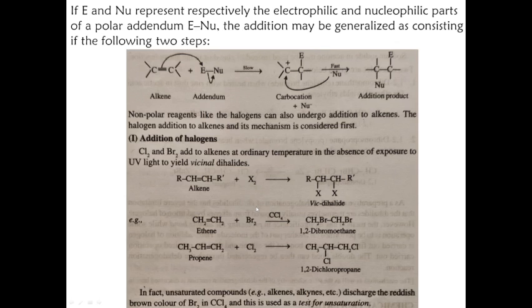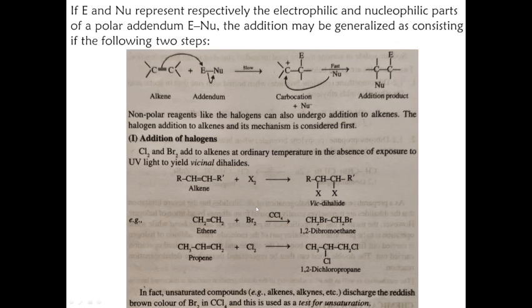So now let us discuss the mechanism of addition of halogens to alkenes and its stereochemistry. An ionic mechanism involving two steps has been proposed for the addition of a halogen to an alkene. In the first step, as the halogen molecule approaches the pi electrons of the alkene, it gets polarized. The polarized halogen molecule undergoes heterolytic cleavage and transfers a positive halogen ion.